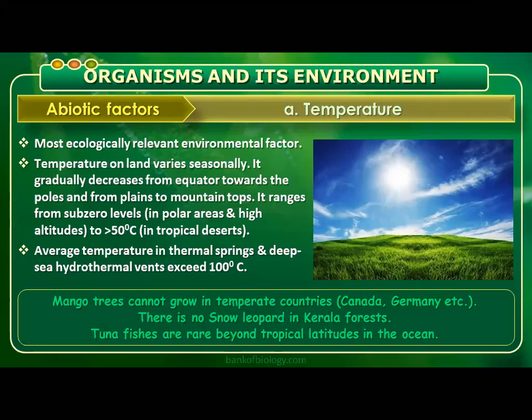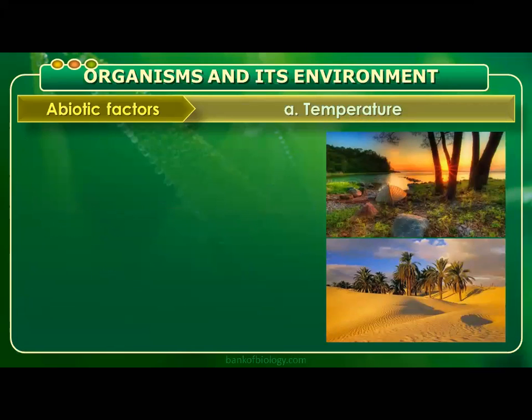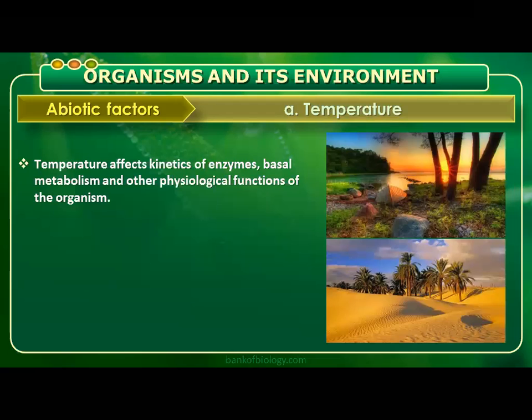So what should you understand from this? Based on certain atmospheric temperatures, particular species adapt to that particular area to grow. There is no snow leopard in Kerala forest, one example from fauna. Tuna fishes are rare beyond tropical latitudes in the ocean. Temperature affects kinetics of enzymes, basal metabolism, and other physiological functions of the organism.